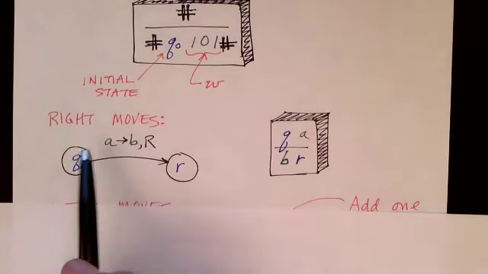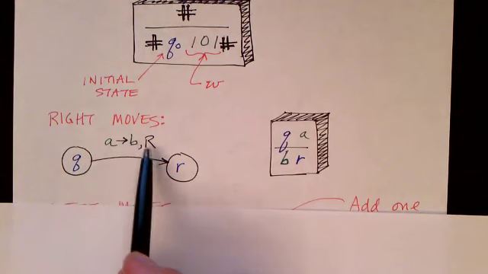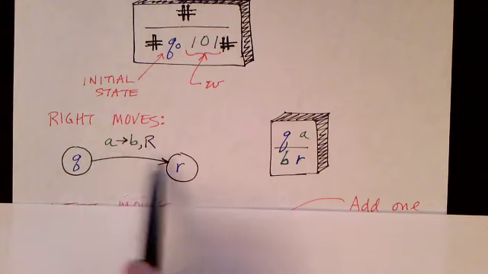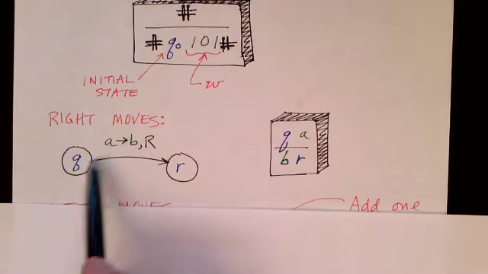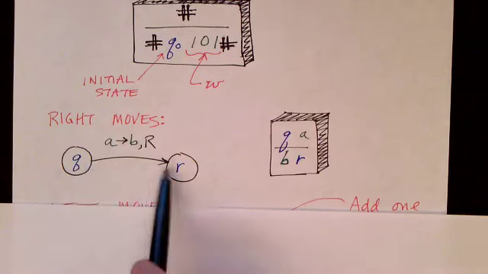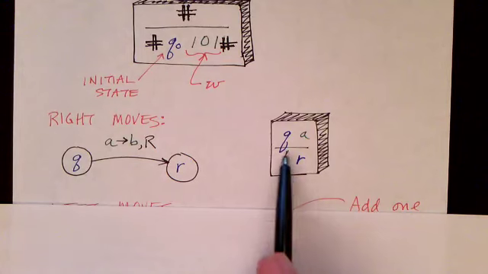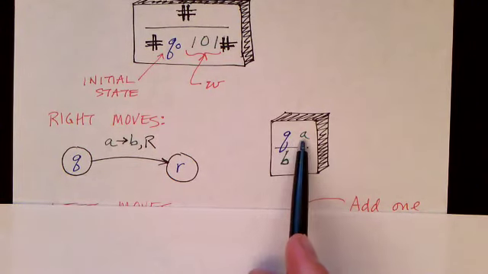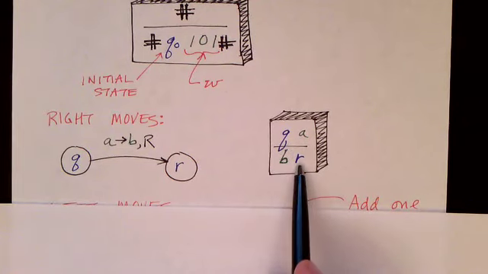Now, for any transition in the Turing machine that moves to the right, it goes from some state to some other state. It reads some symbol and replaces it with some other symbol. So, for example, from state q to r, reading an a and replacing it with a b, we would create a tile like this. In state q, looking at symbol a, we replace the a with b, move to the right, and go to state r.